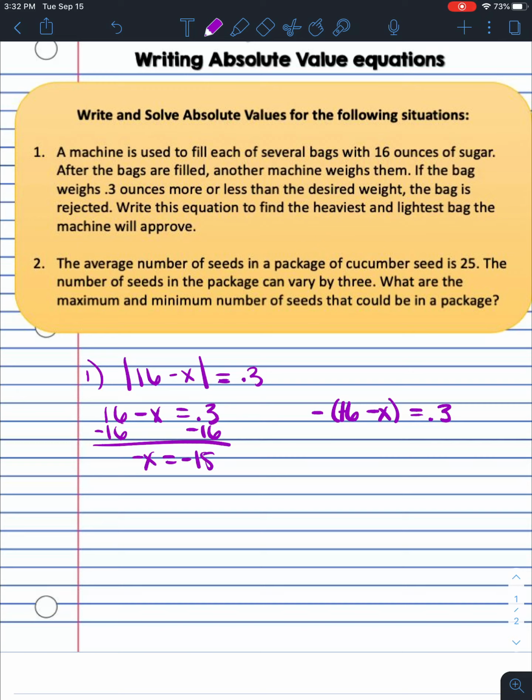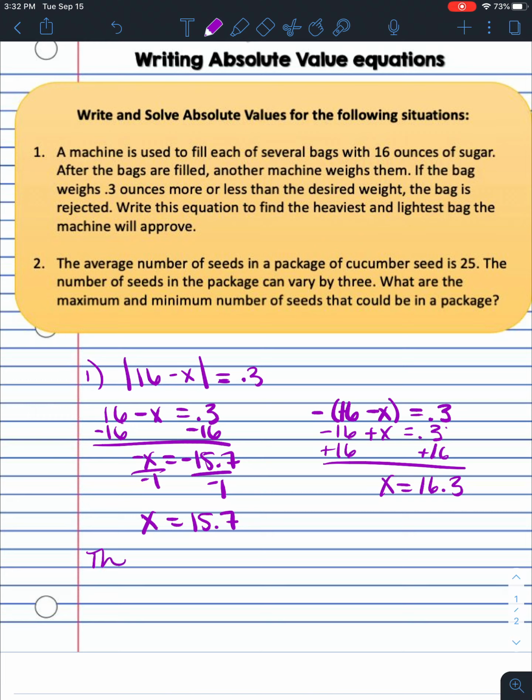Negative 15.7. And then to get rid of the negative sign on the x, I'll divide by negative 1. That's going to leave me with x equals 15.7. Then over here, I can have negative 16 plus x equals 0.3. So that means I'm going to add 16 to both sides. So x is 16.3. So what this means is the most amount of sugar I can have in my bag is 16.3 ounces, and the least amount of sugar I can have in my bag is 15.7 ounces.